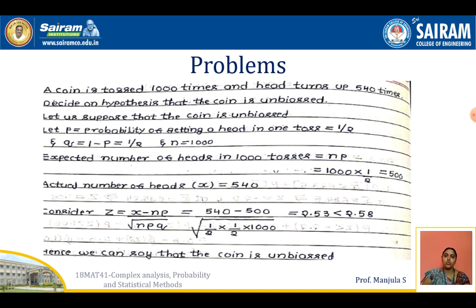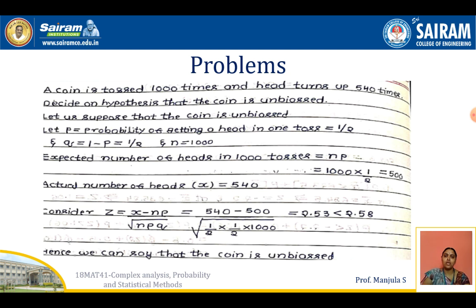Now we have to check the hypothesis that the coin is unbiased. So first we take the hypothesis that the coin is unbiased. Now we have to decide whether to accept this statement or not. For that, first we have to find the p-value. For one toss, the probability of getting a head is 1 by 2. If we know p, we can easily find q, that is 1 minus p, which is 1 by 2.